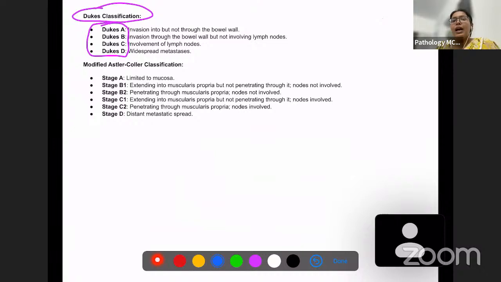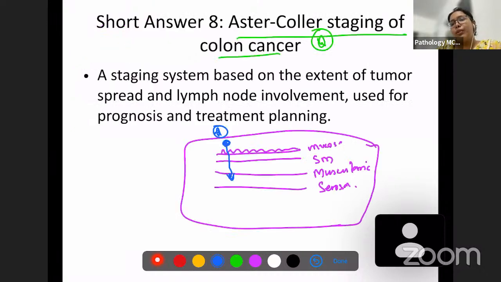Okay. Dukes B is invasion through the bowel wall. In Dukes B there is a carcinoma here, and it is invading through the bowel wall. It's going outside the serosa, but still the lymph nodes are free. So this is what Dukes B is. Lymph node has not been involved yet. So that is Dukes B.